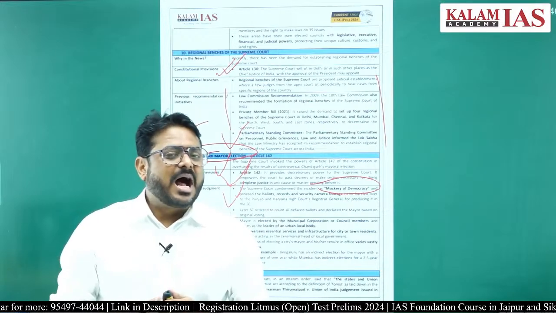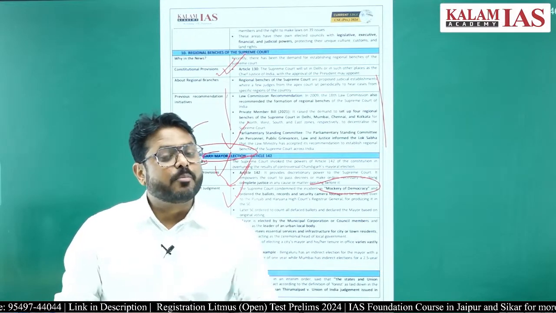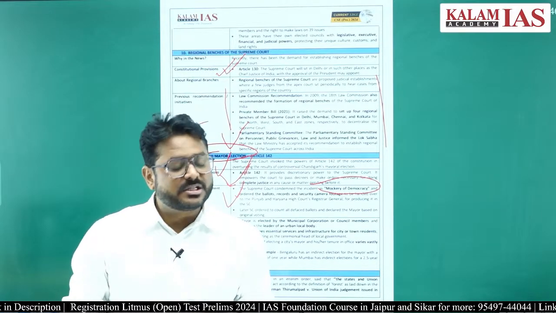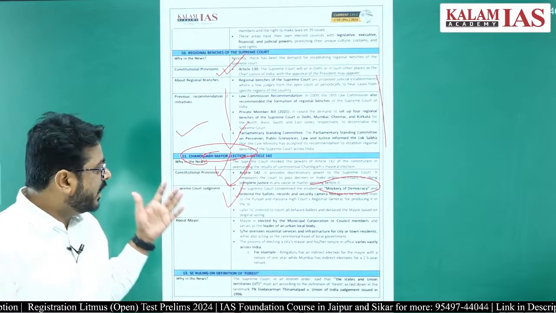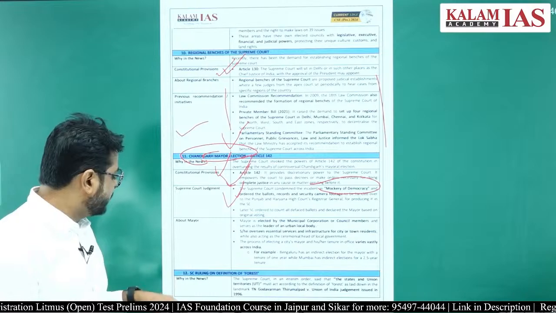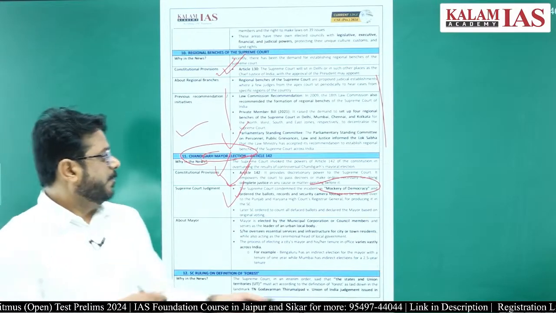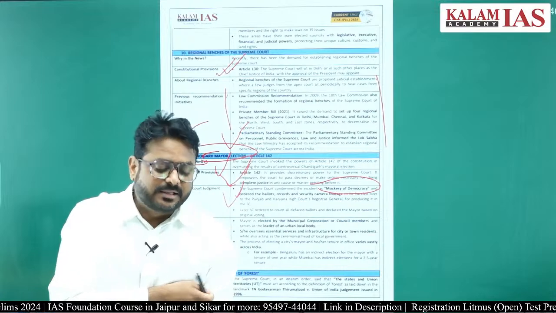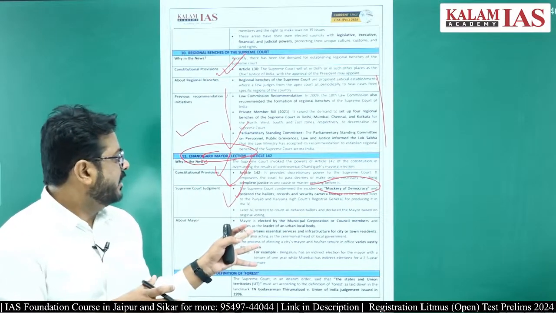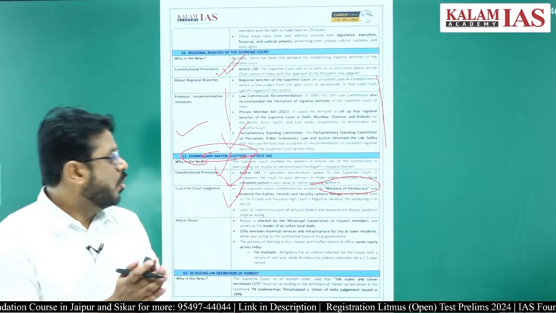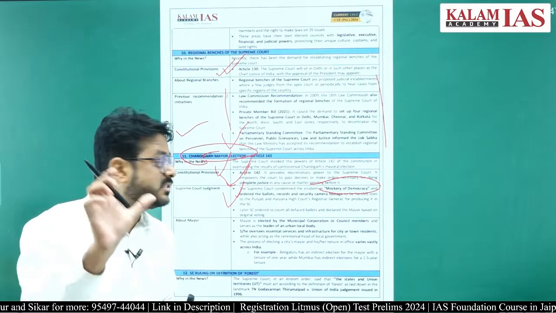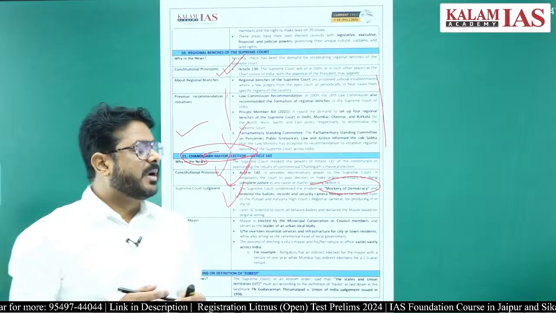UPSC has already asked questions regarding Article 142. So Article 142 is once again very important this year also. Article 142 provides a special power to the Supreme Court, and it is a discretionary power, which empowers the court to pass a decree or make an order necessary for doing complete justice in any case or matter pending before it.